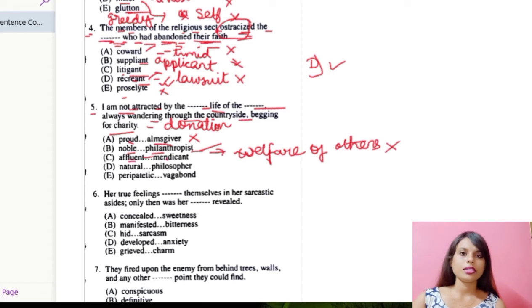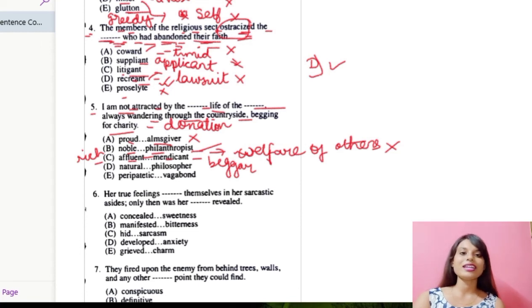Number C, affluent and mendicant. Now affluent means wealthy or rich, and mendicant means a beggar. If I put affluent, I'm not attracted by the affluent life, that is a rich life, of the beggar.